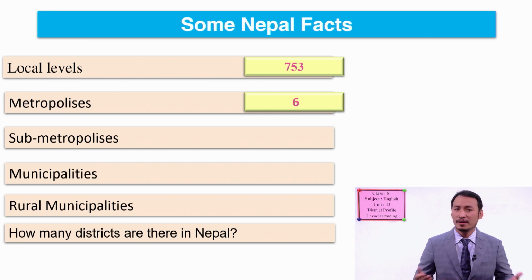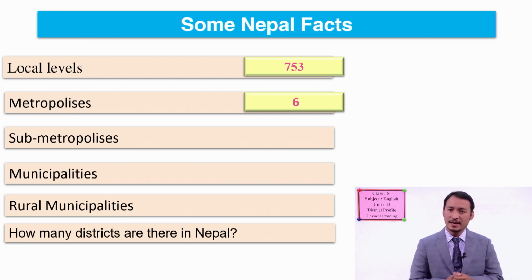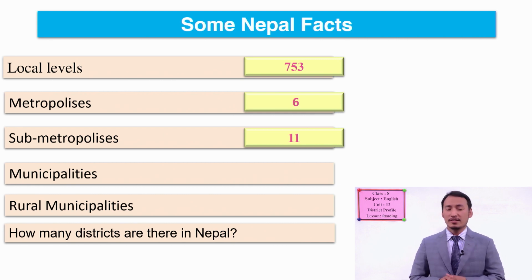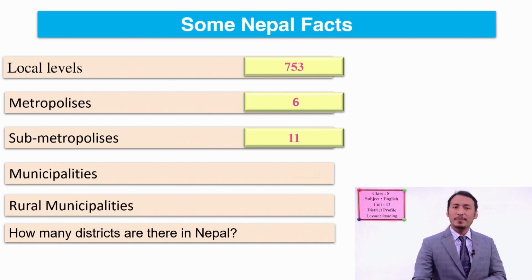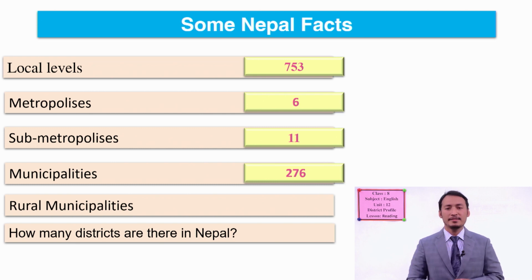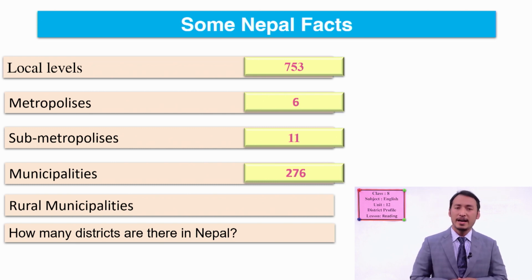Metropolises, in Nepali Mahanagarpalika, we have 6 metropolises, and sub-metropolises, Upamahanagarpalika, we have 11 in total, and municipalities, we have 276 municipalities altogether around Nepal, and we have 460 rural municipalities.